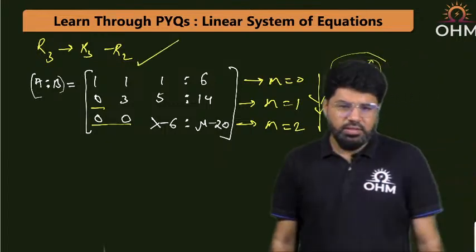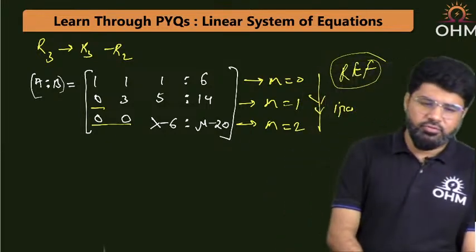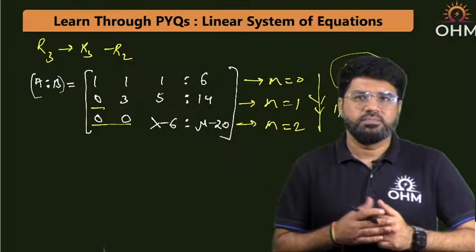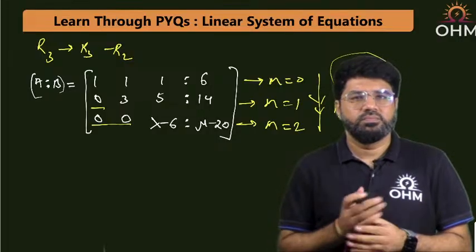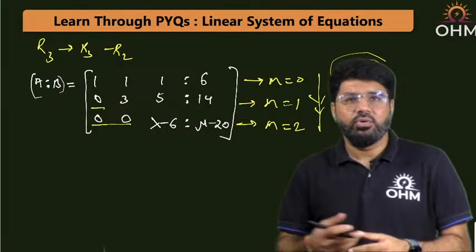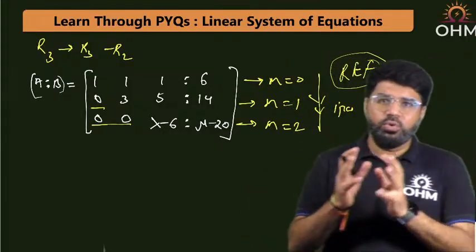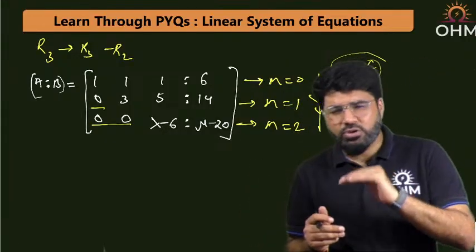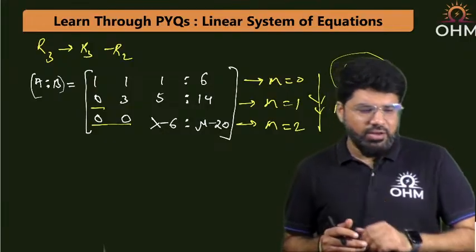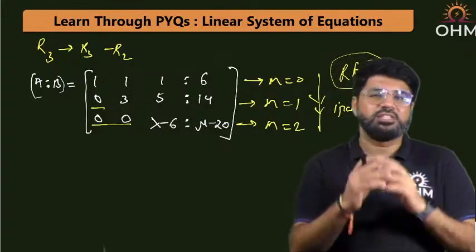Correct? The matrix is now in the row echelon form. What to do next? Okay, now let's start drawing out the results. If you want the rank of A, unique solution, no solution, infinite solution. The question was actually about no solution. We have solved it by the logic, but now let's take up all the three with respect to this example.